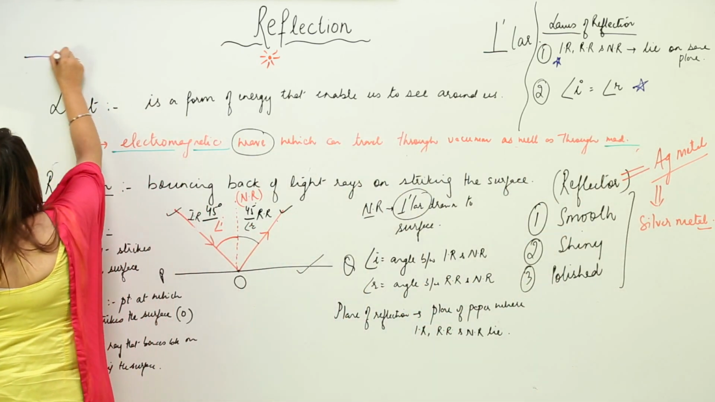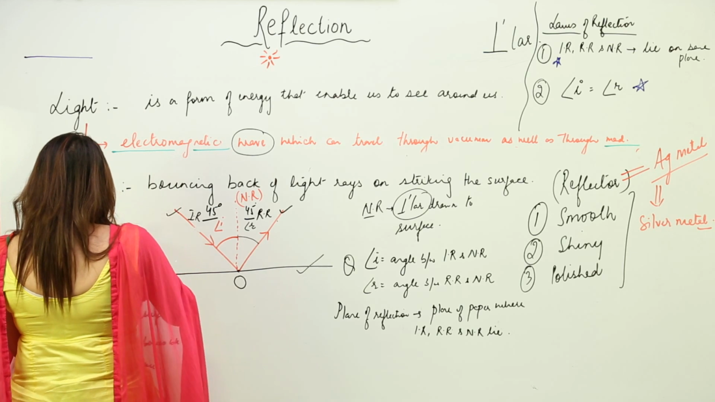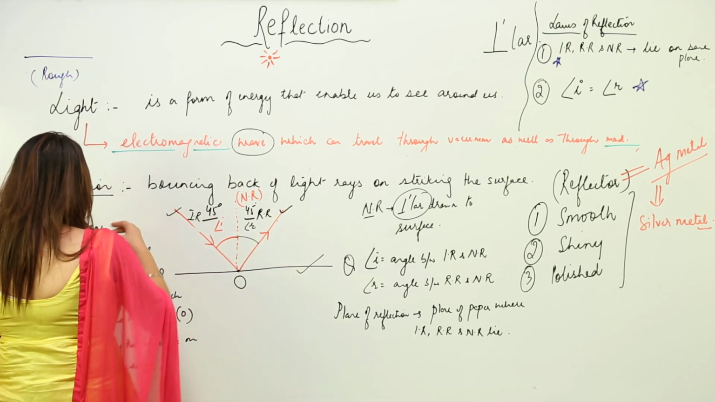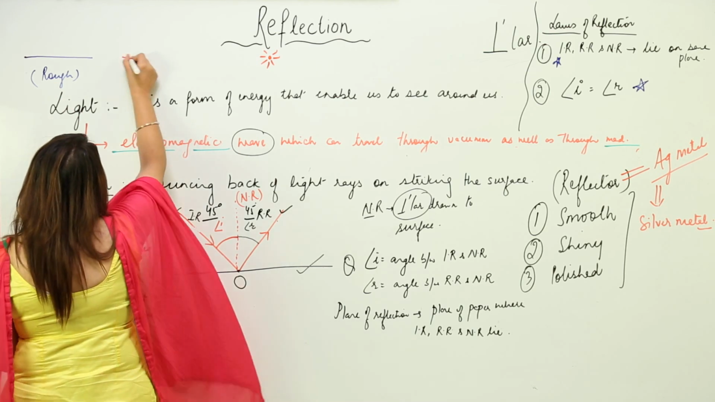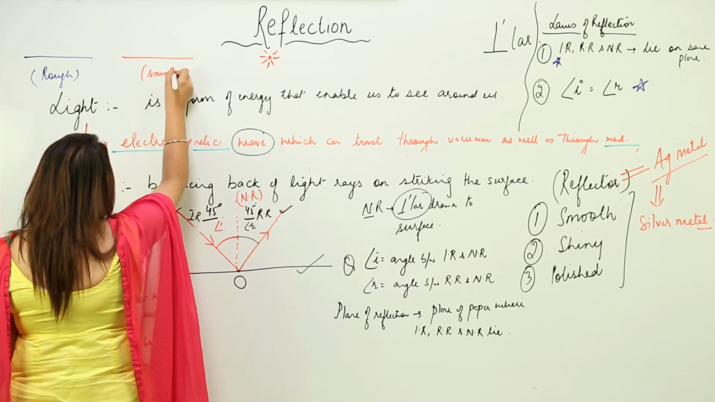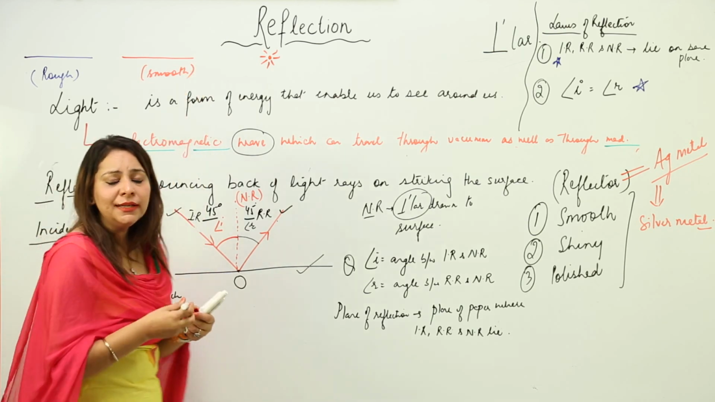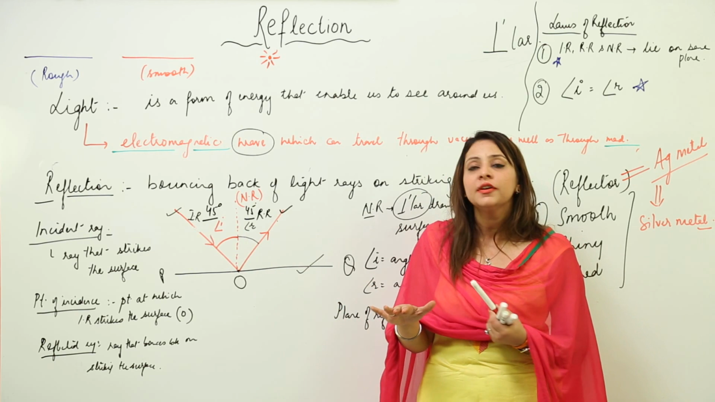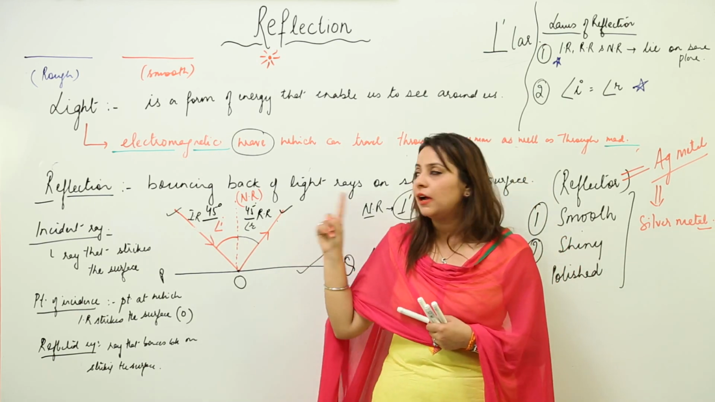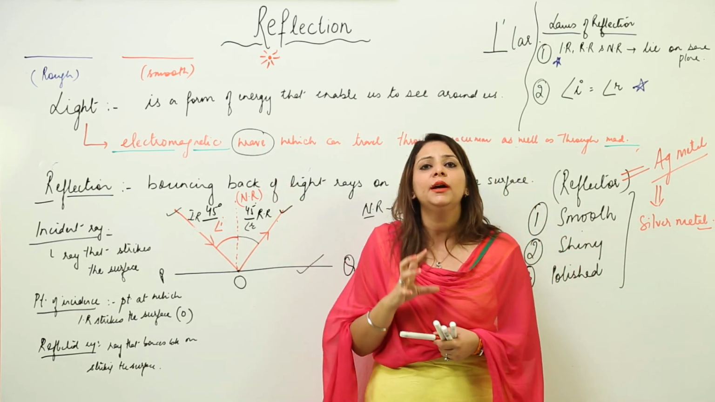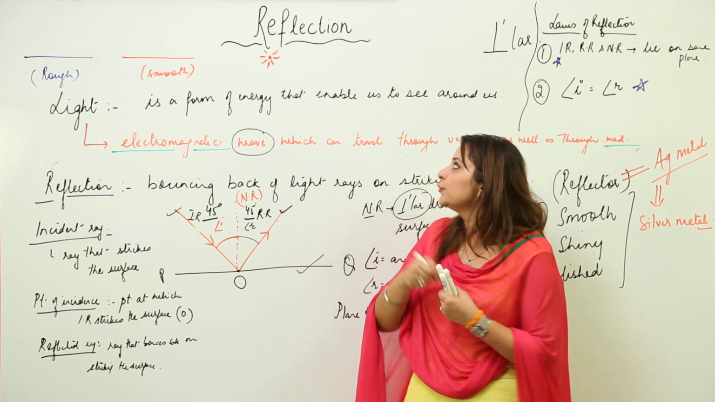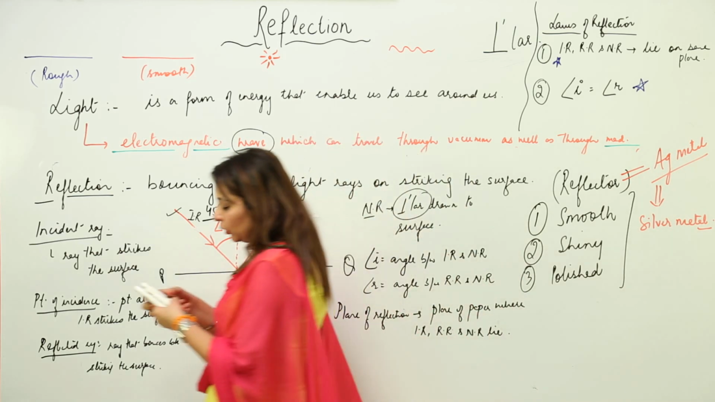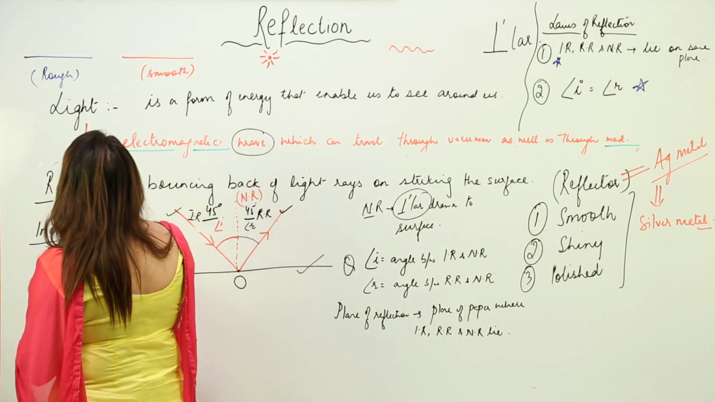See, suppose this is my rough surface and this is my smooth surface. I think you know the difference between the rough and the smooth ones. Smooth ones are slippery, and rough surfaces are those which have irregularities in them. They have ridges and grooves between them. So we'll see what kind of reflection we observe in both.